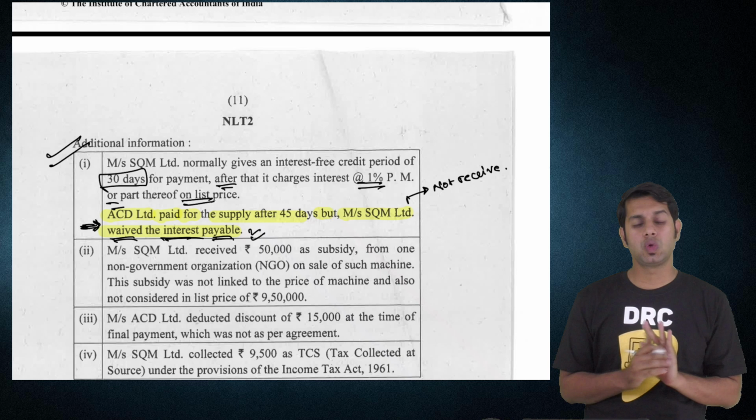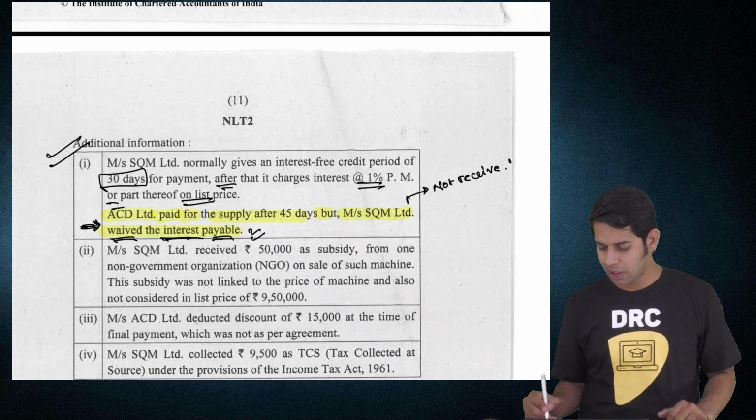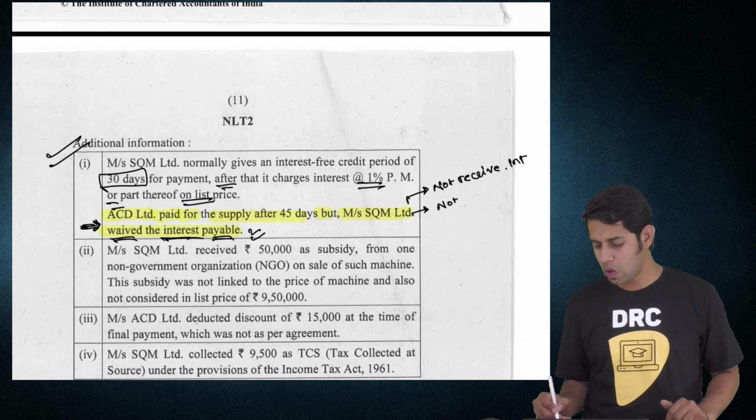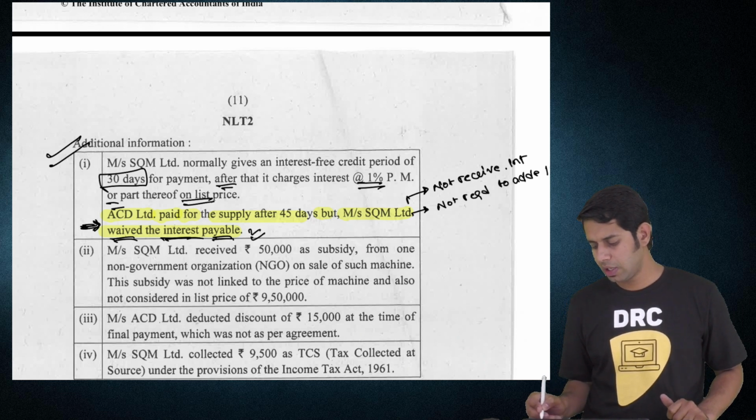Because the supplier has told he does not want interest, he will not receive the interest. If he is not receiving the interest, it is not required to be added in value of supply.